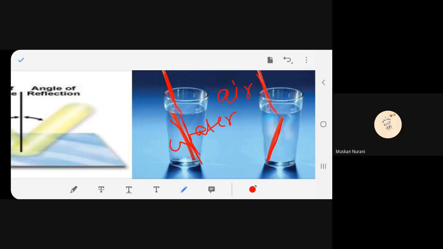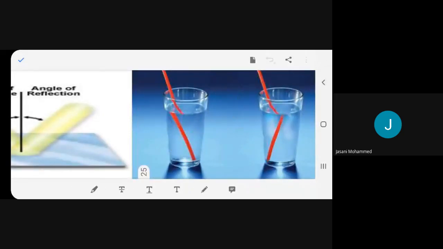Yes, ma'am, you have observed this phenomenon. This is called refraction. Reflection we know. I'm giving you one more new thing that is called refraction, where you see that when light enters from air to water, the light bends and the things look broken. That phenomenon is known as refraction. Okay, beta?